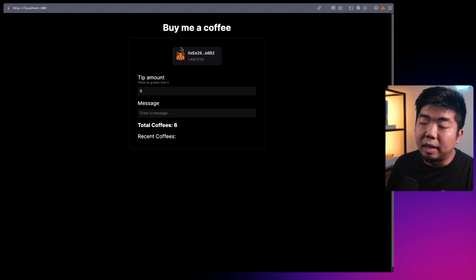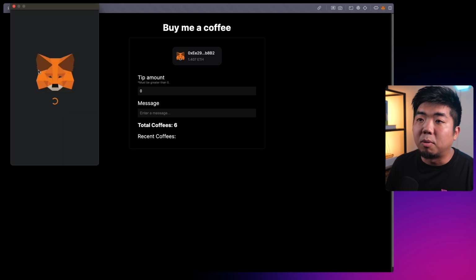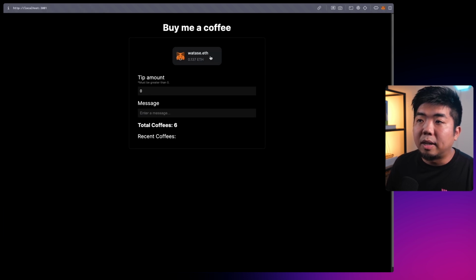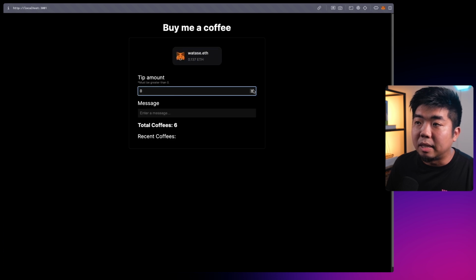Now, this is the wallet here that I deployed this contract with. You can see here that we have 1.407 ETH in this wallet. I'm on Base Sepolia here. Now I'm going to switch this wallet over to another wallet here. You can see this wallet I'm currently in has 0.137, and we're going to send some ETH on over.